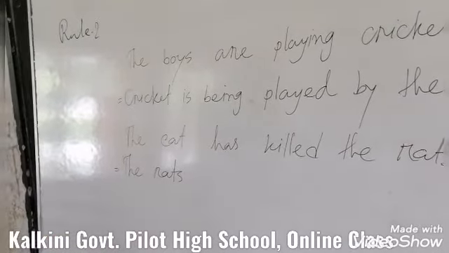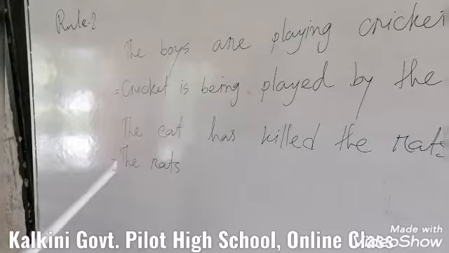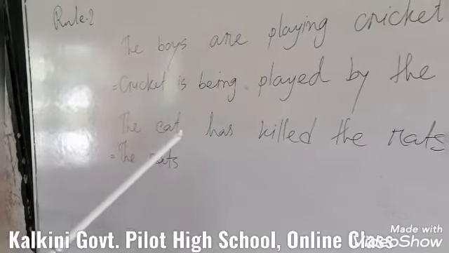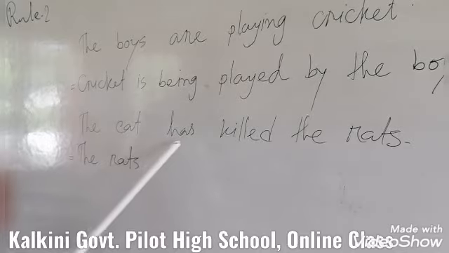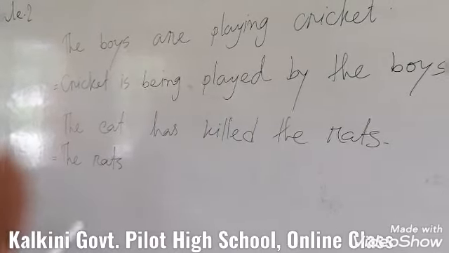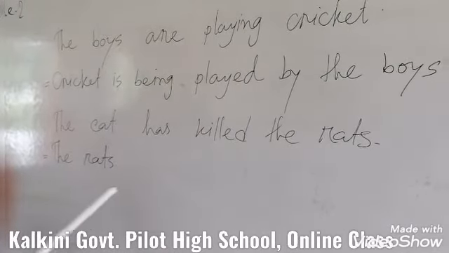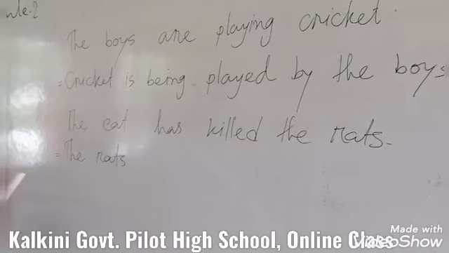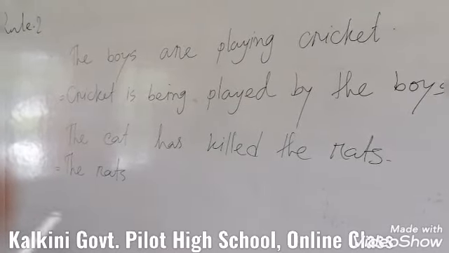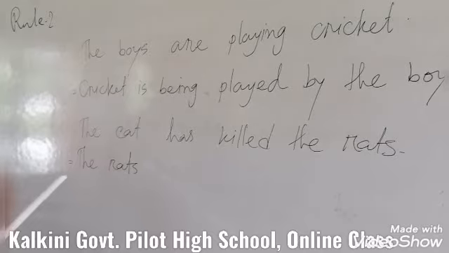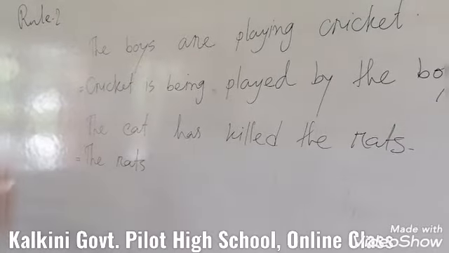Then you have to write the auxiliary verb of the sentence. This is the present perfect tense, and for the present perfect tense we have two auxiliary verbs for voice change. One is have been, the other is has been.